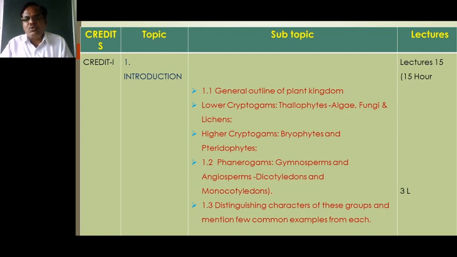Then the growth of the gymnosperm is comparatively very slow, and the stem is branched or unbranched, having two types of branches, branches of limited growth and branches of unlimited growth.